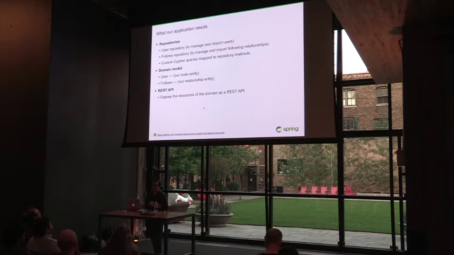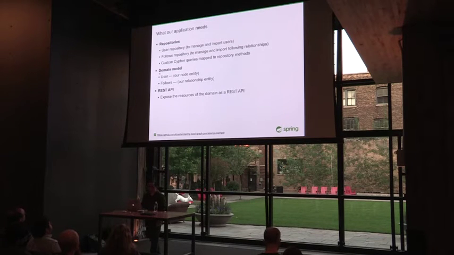Remember, the process here is that I want to import users from Twitter, and then I need to interact using these domain objects to actually import them into Neo4j. So this is really going to be the controller that handles that process. I need these two repositories, the user repository and the follows repository. And then we saw a little bit of Cypher. I've mapped custom Cypher queries to custom repository methods, and I've turned them into REST APIs. We'll look at that in a little bit.